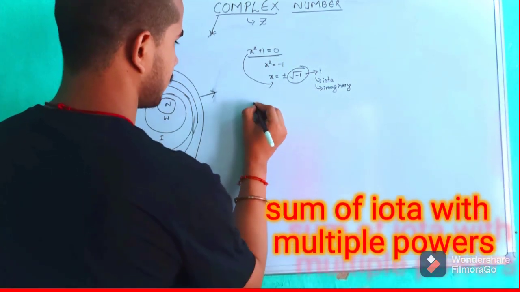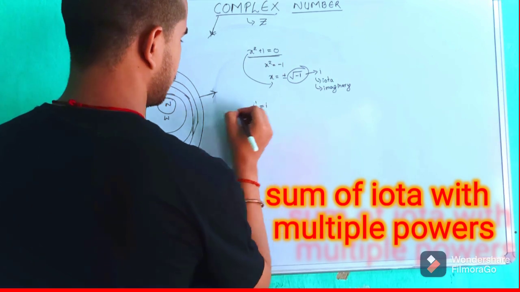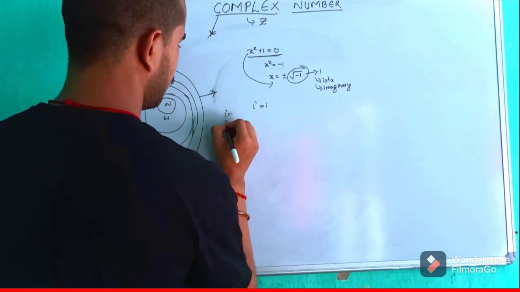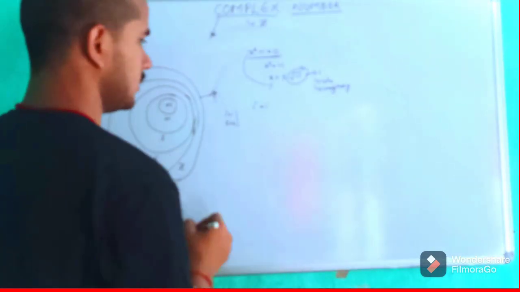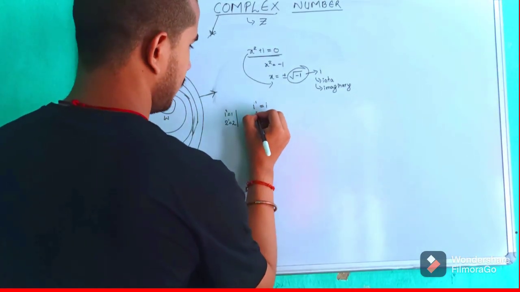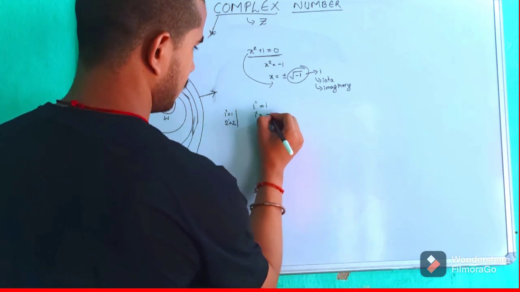First, starting with i to the power 1. i to the power 1 will be i itself, as we know that 1 to the power 1 is 1, 2 to the power 1 is 2. So let's keep i to the power 1 as i itself. Now coming to i to the power 2. i to the power 2 gives us minus 1.